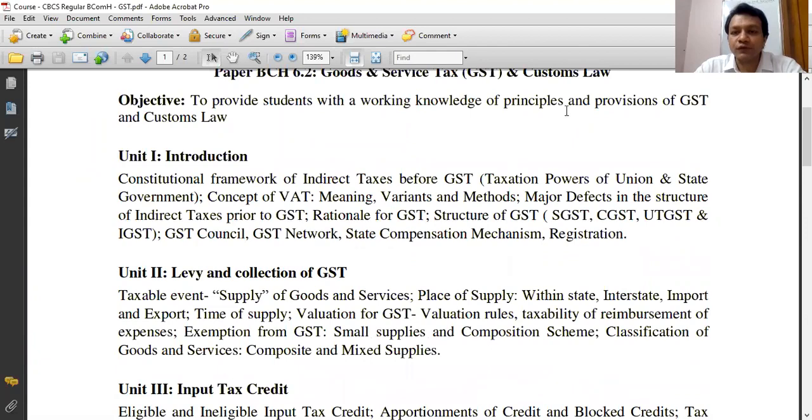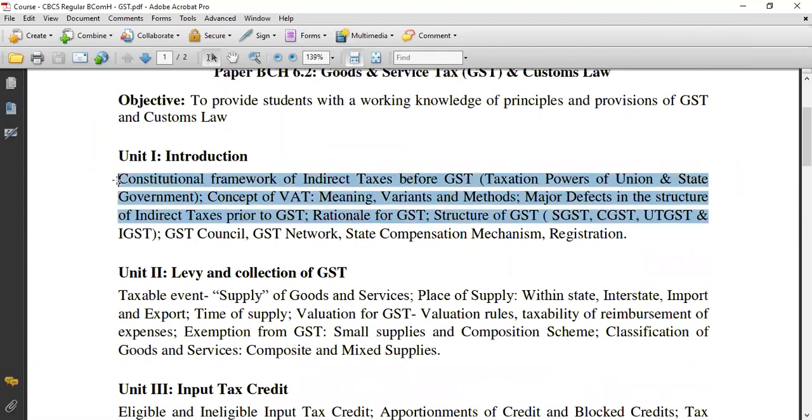These are the topics of unit 1. Let us start winding one by one. Let me first discuss GST Council and GST Network. I will first discuss with you GST Council and Network, and then I will cover remaining concepts. Okay, so let me start with GST Council.